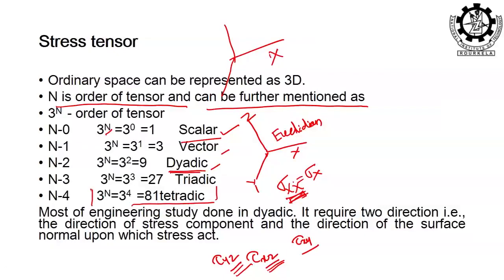It will be seen that there are 81 tetradics, or 81 constants, for anisotropic materials. We do not use this. Although we have anisotropic materials and 81 tetradics, the study has imposed some conditions to reduce the number of unknowns. Accordingly, according to the material, this number increases, and the maximum is 81 for anisotropic material, and it can be reduced further by imposing some conditions to have a lower number of unknowns, for a better or easier mathematical expression.